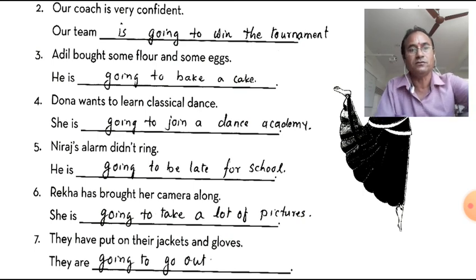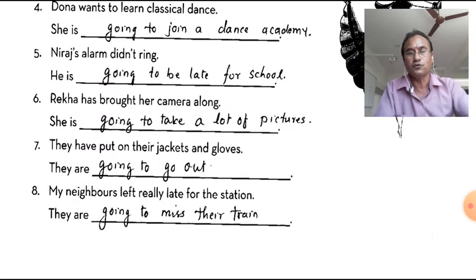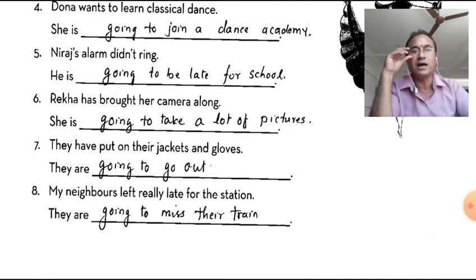The last one of C: my neighbors left really late for the station. And at the station there will be a train only. We will have to use our common sense. They are going to miss that train. We have used going to here and used the phrases in order to complete the sentence. Now let's move to D.